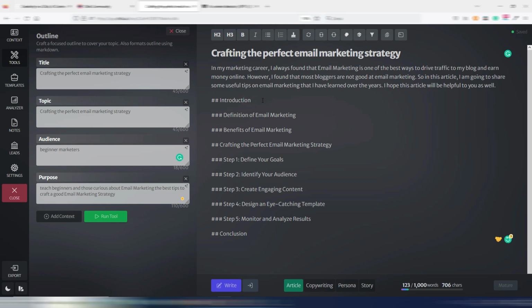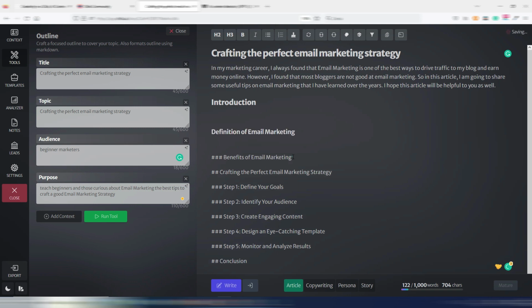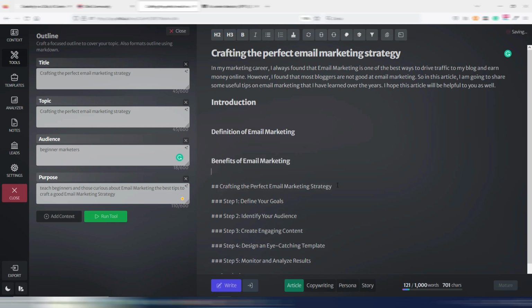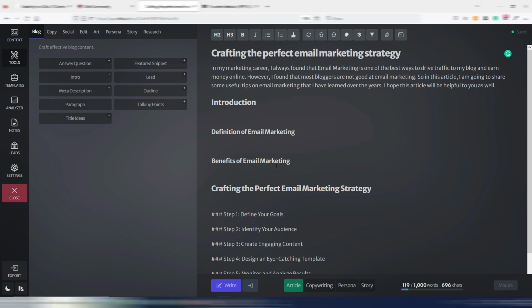This is interesting because if I go here with my cursor and click on Enter, as you can see, this becomes an H2 because this is Markdown. If I go here and do the same thing, it's an H3. And if I go here, it's another H3, and if I go here, it's another H2, and so on. And this is how these tools work.